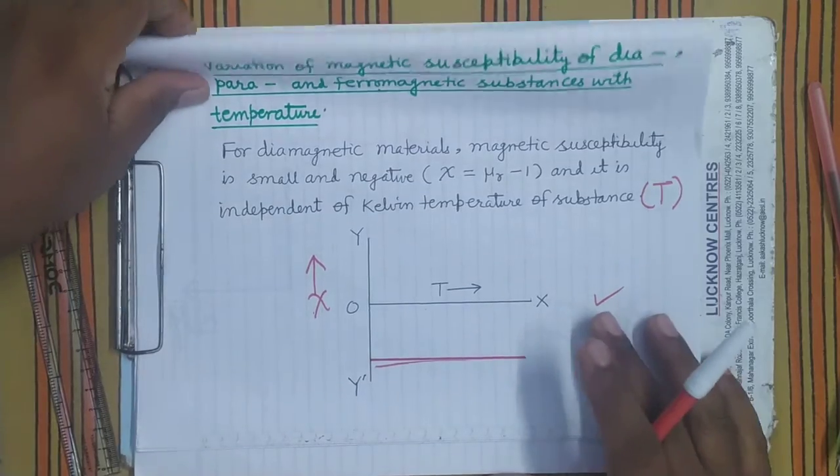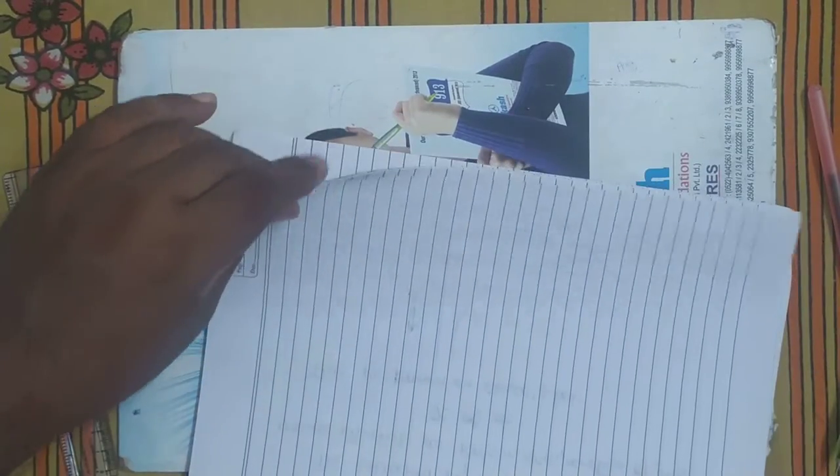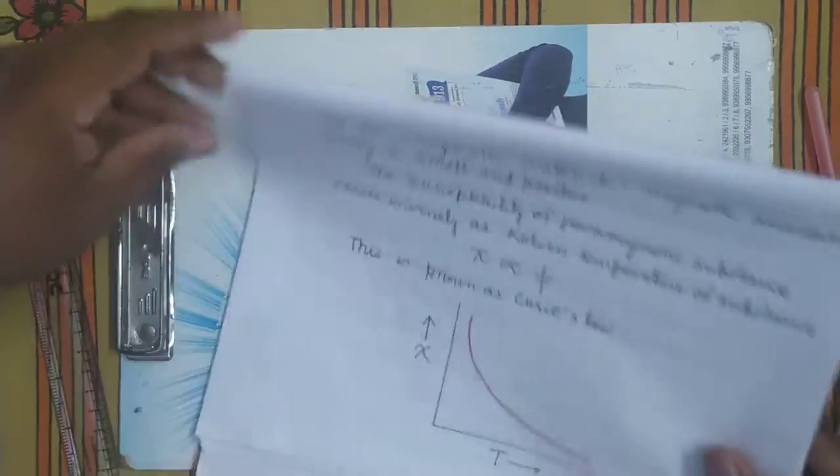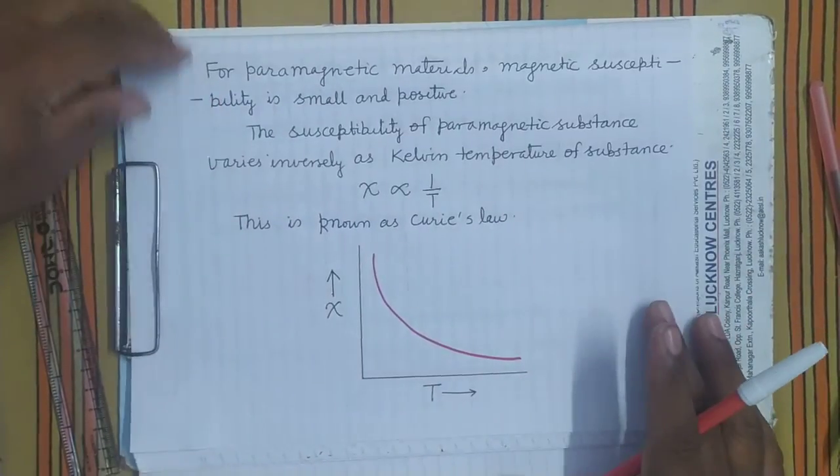But if you see paramagnetic material, then in paramagnetic material this susceptibility depends upon the temperature.